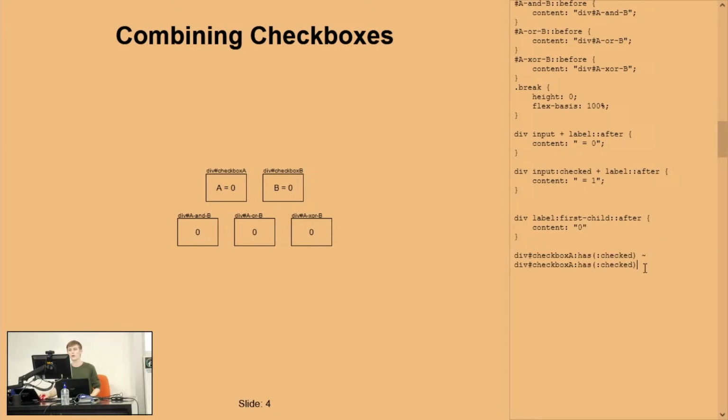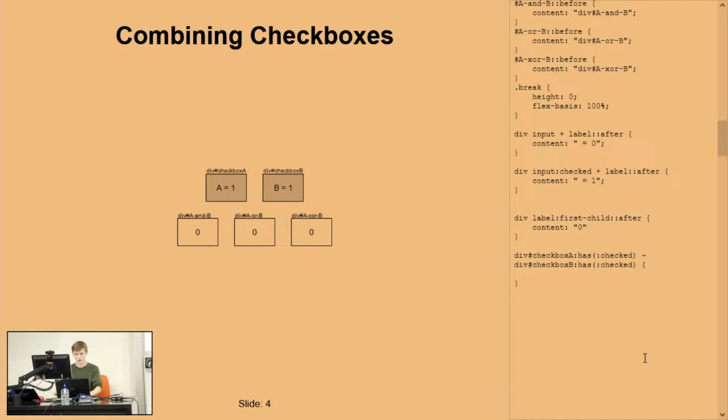This looks for if the next item is following. So it's going to select anything that has a div checkbox A that has a checked element, and then it has to be followed by a div checkbox B that also has the checked element, and then we're going to get this selector here.